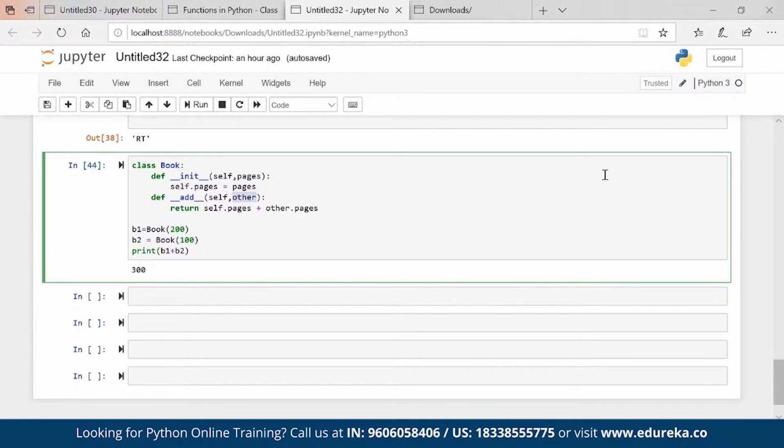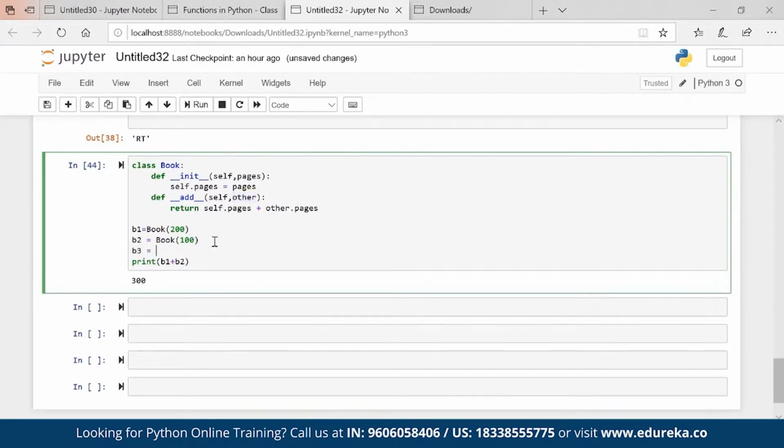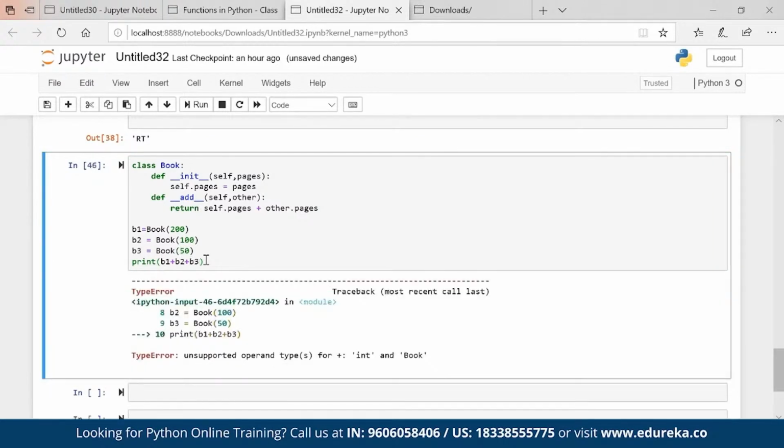Now the question arises, am I able to sum up three books? If operator overloading is there, then we should be able to sum up three books as well, right? B1, B2, B3. Here I will pass B3. It should work. It is not working. It is saying integer and book. What is integer? 200 plus 100 is giving me 300. That 300 is nothing but an integer which is the output. And this B3 is nothing but a book, which is an object, right? Now I cannot add integer plus book.